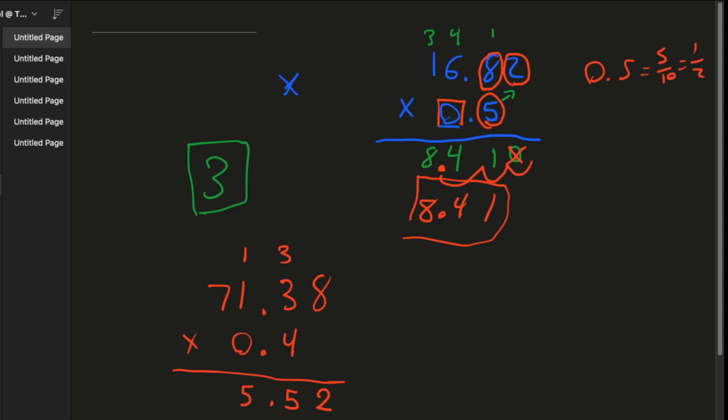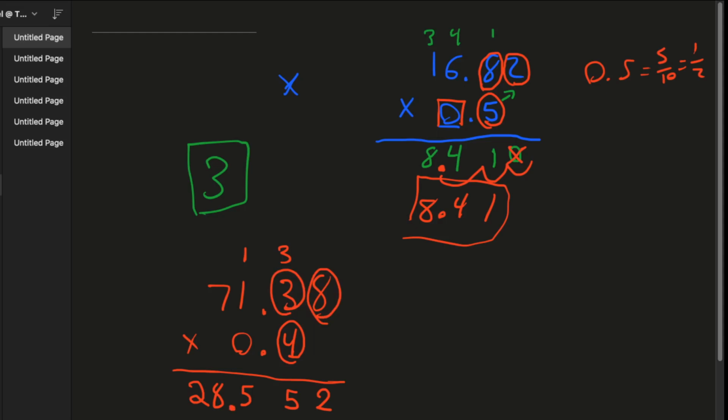Oh, and actually, sorry, you don't put the decimal down until the end. 4 times 1 is 4, and then you add the other 1, so you get 5. 4 times 7 is going to be 28. So you're going to get 28, and then all you have to do again is you check here: 1, 2, 3 numbers behind the decimal, and so you're going to put 3 numbers behind the decimal.